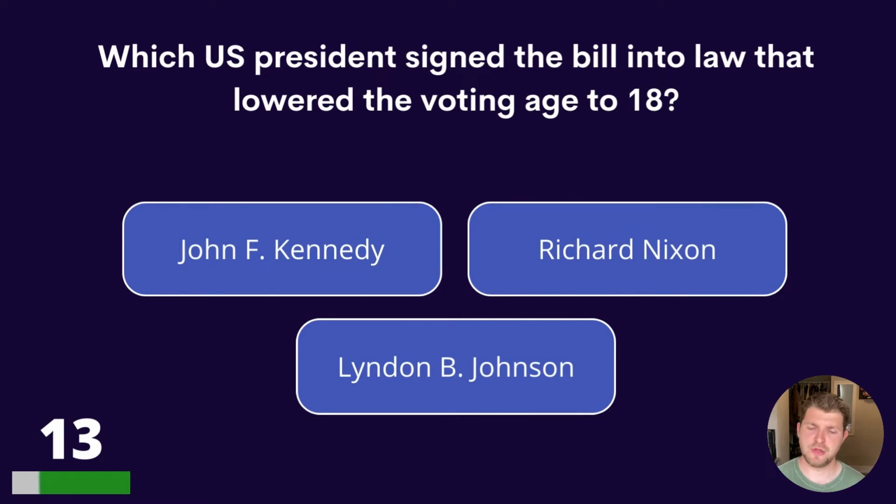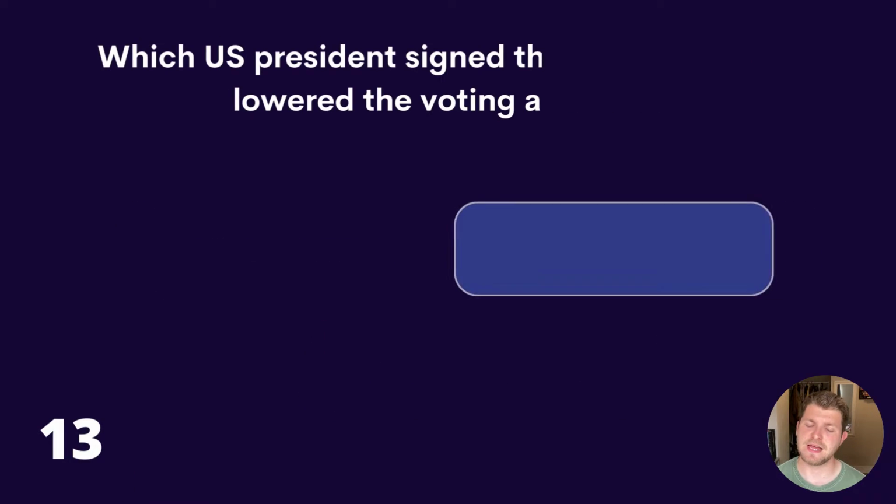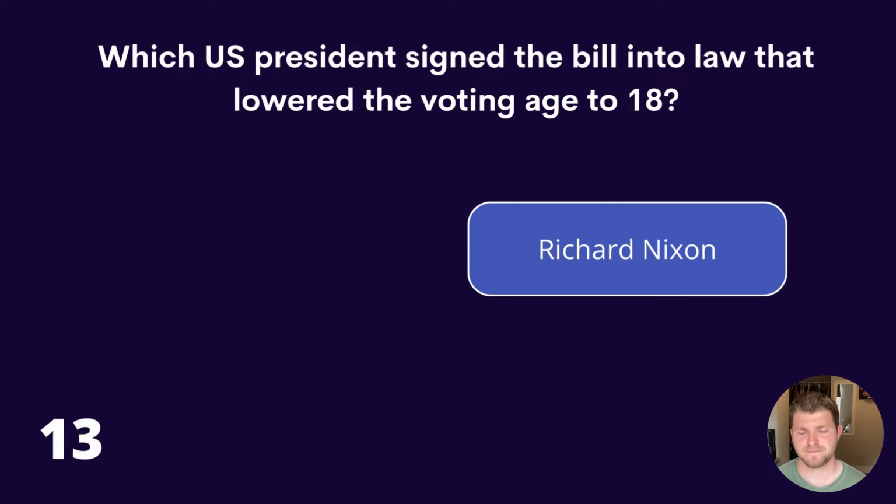Question 13. Which US president signed the bill into law that lowered the voting age to 18? John F. Kennedy, Richard Nixon, or Lyndon B. Johnson? The answer is Richard Nixon.